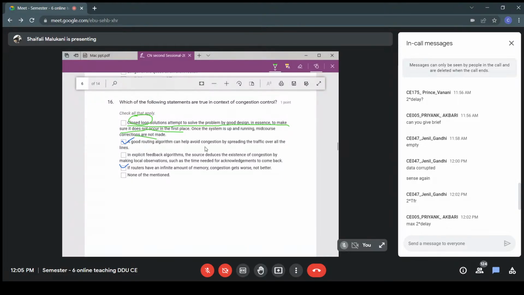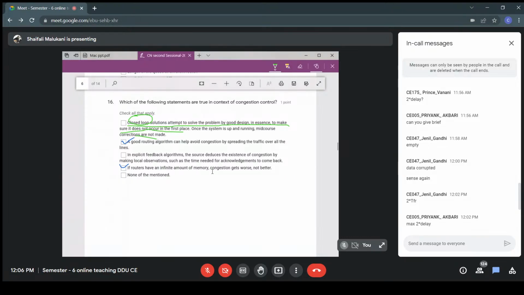A good algorithm avoids congestion by spreading the traffic. Of course, it is true. In explicit feedback algorithms, the source reduces the congestion by making local observations such as the time needed for acknowledgements to come back. No, it is the implicit one. Explicit ones are using the packets. The source of congestion should send the packets to inform the source about this congestion. In implicit, the source should estimate from the available parameters. So this is again a definition.